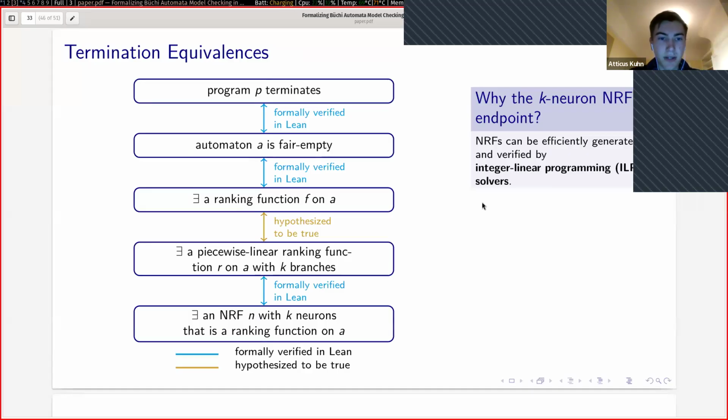Here's what I've proven so far. The blue represents things I've formally verified in Lean. The program P terminates if and only if the automaton A is fair empty, if and only if we have the ranking function f on A.